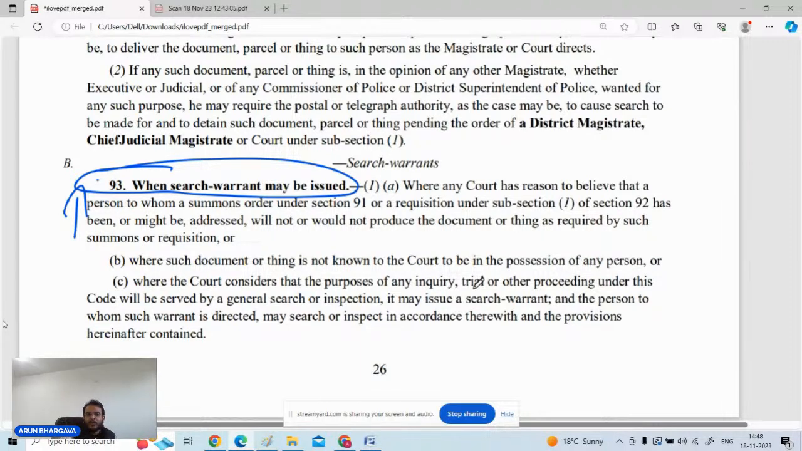Just tell me who will be issuing the search warrants. सर्च वारंट कौन जारी करेगा? Yes, everyone.